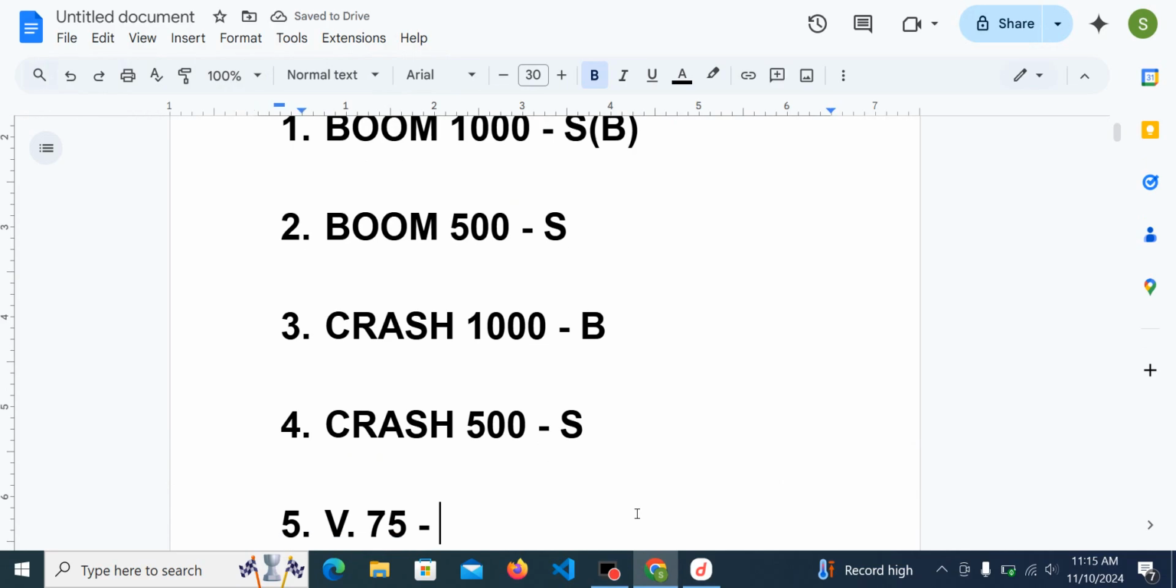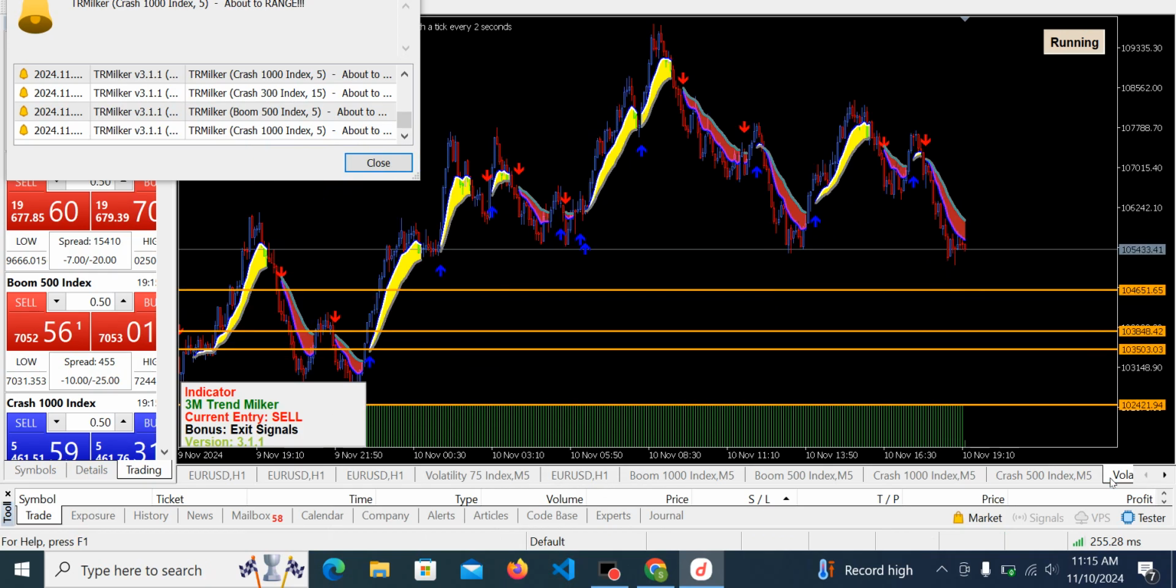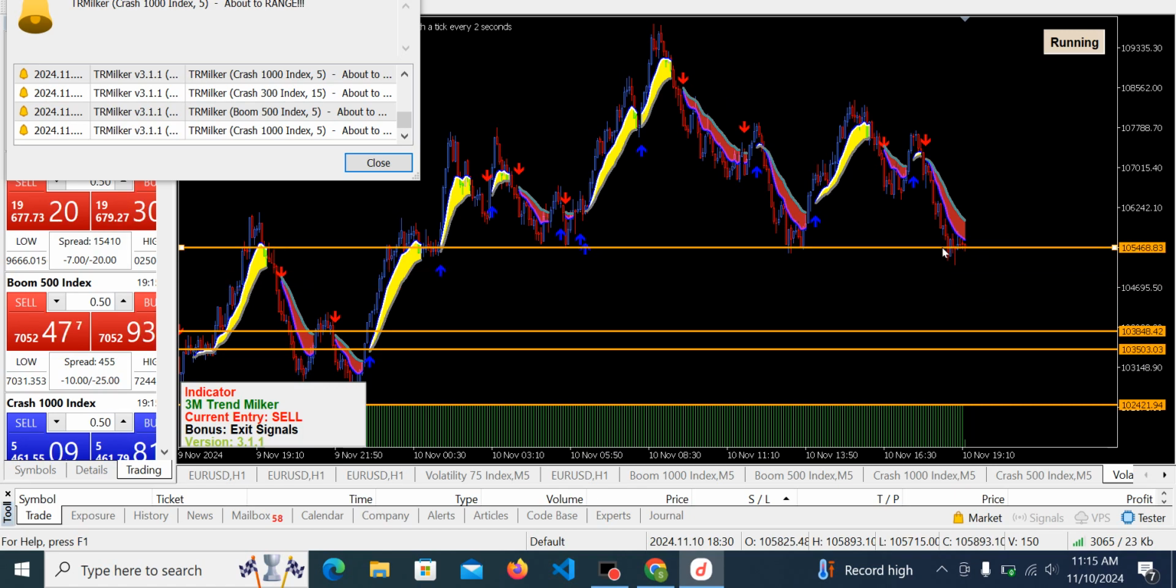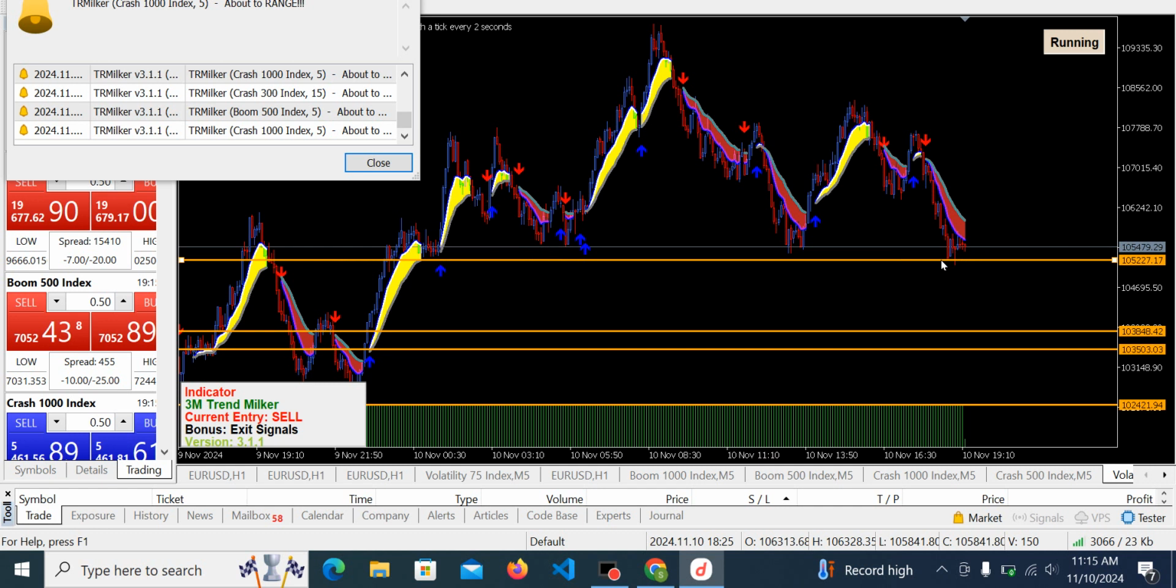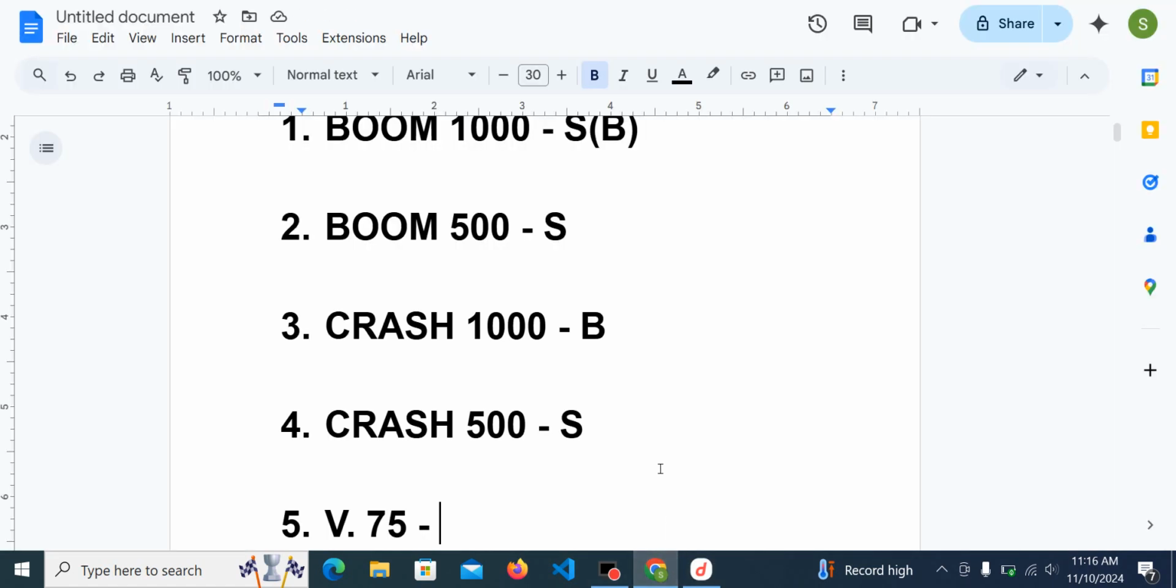The last asset is going to be Volatility 75. Let's check it out together. So guys, this is Volatility 75. It was on an uptrend before, but right now it's on a downtrend. We just need it to break out below this support zone. Once it breaks out below it, then definitely it's going to sell more, and we expect it to get to this region. Okay, so this is going to be giving us more of a selling opportunity than a buying opportunity.